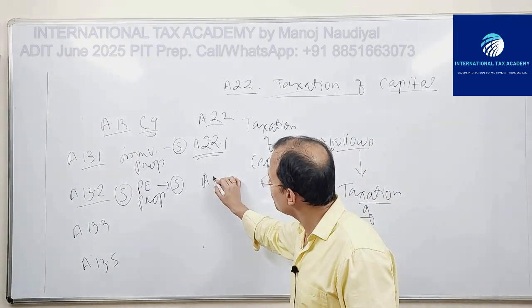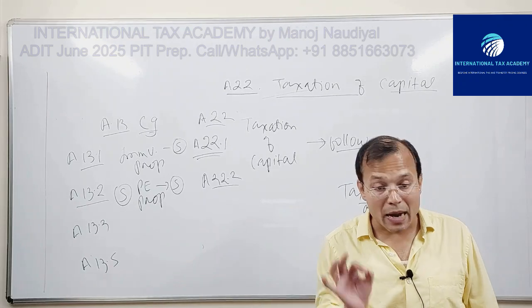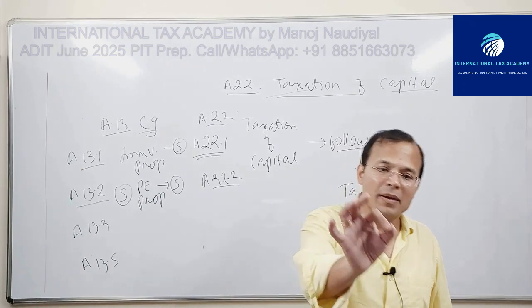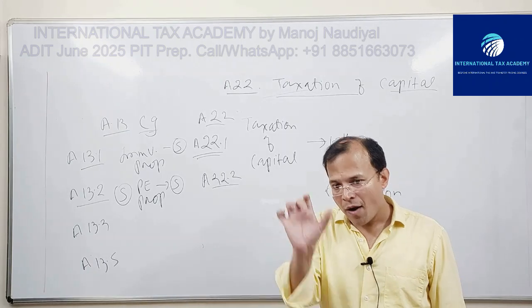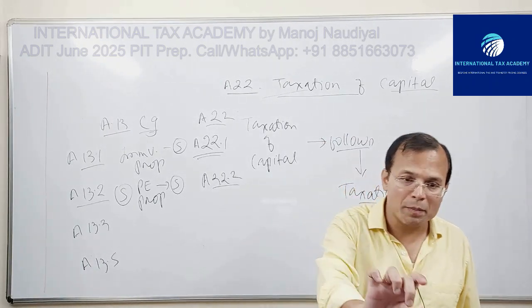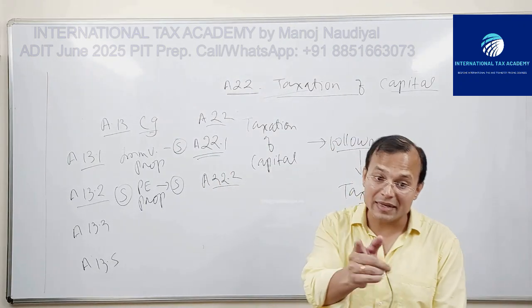Here you will have 22.2. Capital represented by movable property of a PE. The right to tax the capital represented by movable property belonging to a PE is given, again, to S state. S may tax.